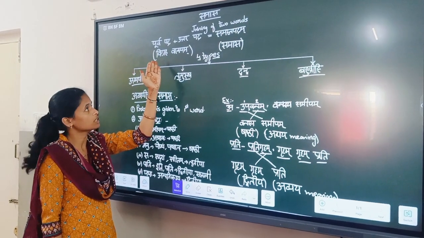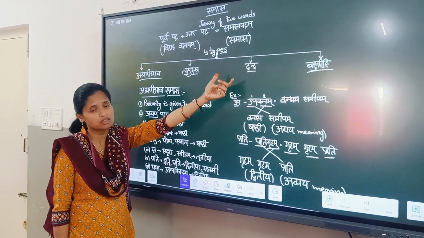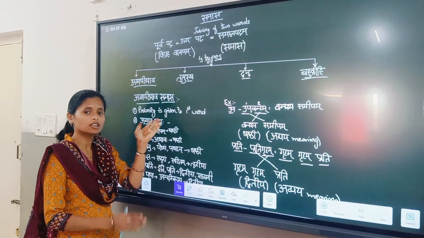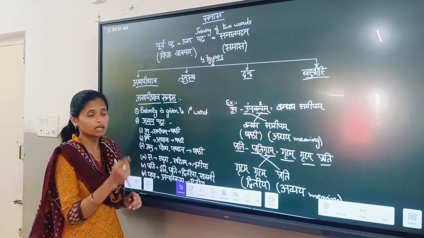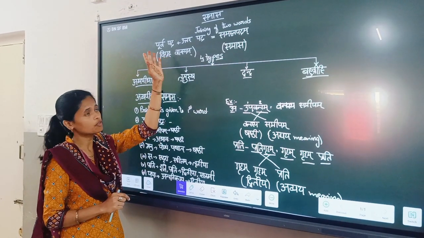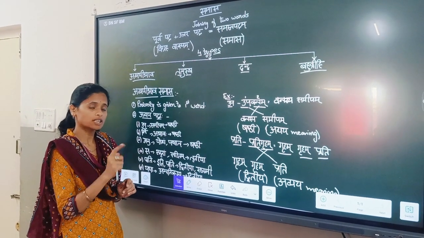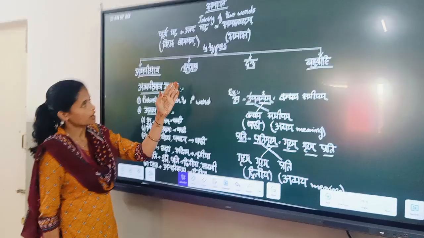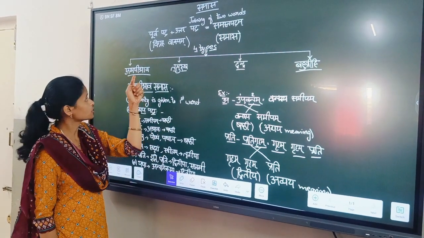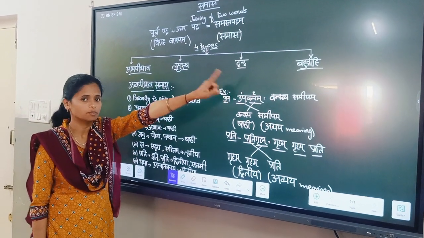In the exam they will give Vigraha Vakya, and you have to join it and make it samas. Otherwise they will give samas, and you have to split it into Vigraha Vakya. But in the exam hall you should not put a plus symbol for joining two words. The plus symbol is for sandhi, not for samas. Next, there are four types of samas: avyabha, tatpurus, dvanda and bahubrihi.